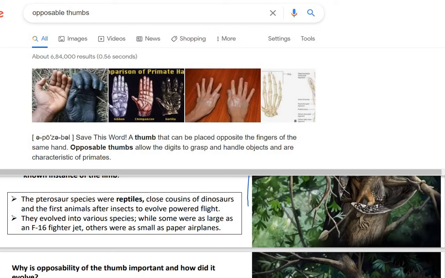And these thumbs allow the digits to grasp and handle objects and are characteristics of primates. We all have evolved, right? From the apes, from the primates, and this is the opposable thumb that we all carry. Okay, is the point clear till here?